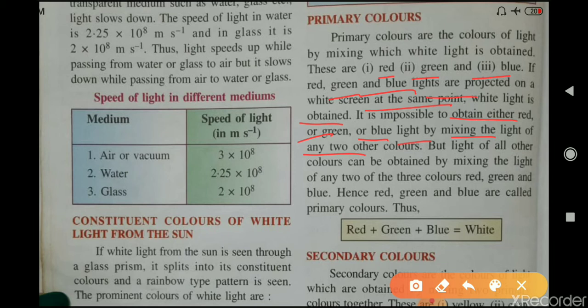But light of all other colors can be obtained by mixing the light of any two of these primary colors. Out of these three primary colors, if we mix any two colors, we can obtain the light of another color, such as you can see here.